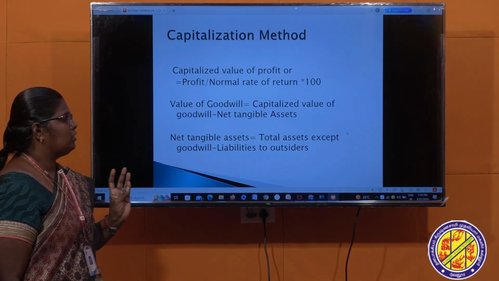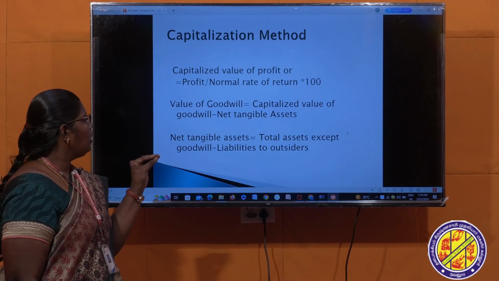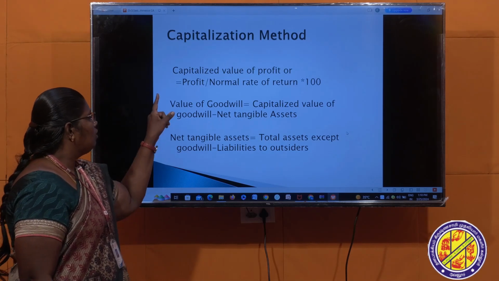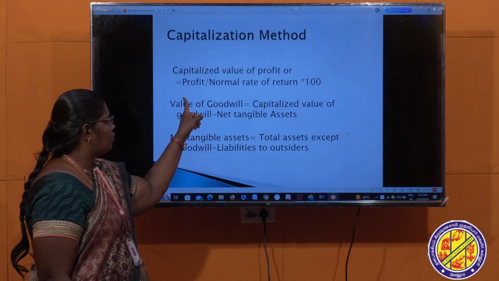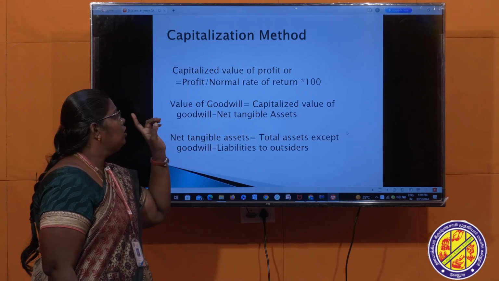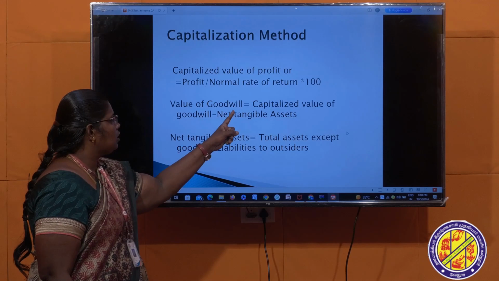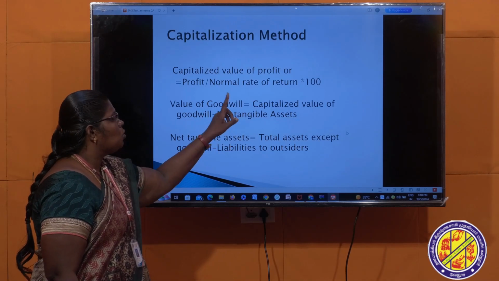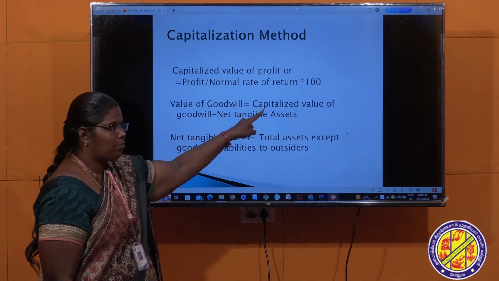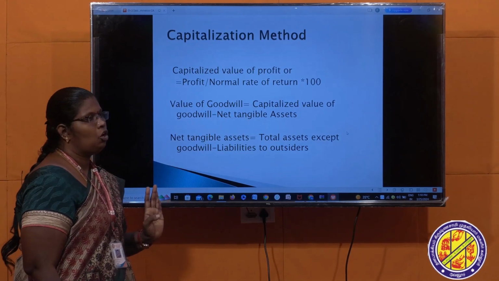Third one is capitalization method. What is capitalization value of profit for valuation of goodwill? Capitalized value of profit is equal to profit divided by normal rate of return into 100. So you have to write the formula for capitalization of goodwill: capitalized value is equal to profit divided by normal rate of return into 100.